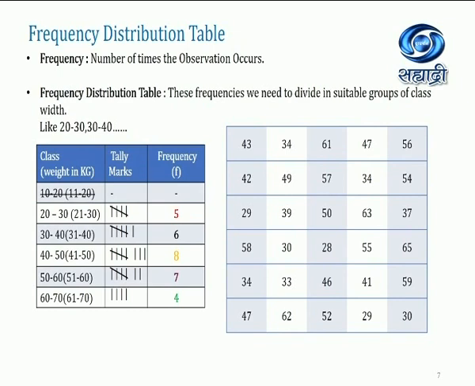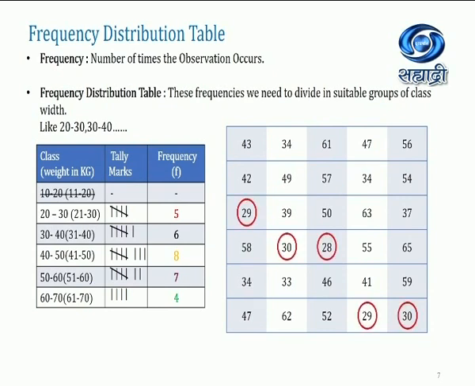Now you must have done tally marks in 9th standard, so we need to use that here. First I have the classes from 20 to 30 till 60 to 70. Then I made some tally marks over there, so we have the frequency from the tally marks. First, 20 to 30 is 5.